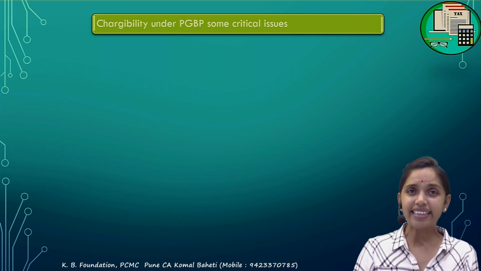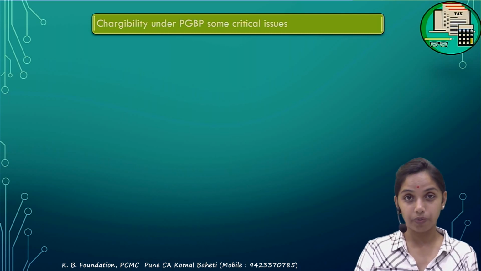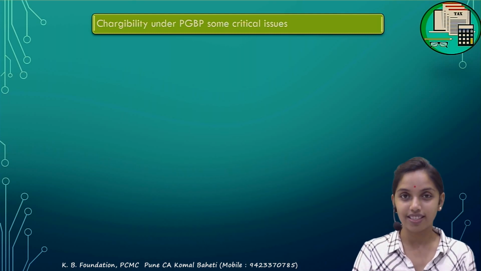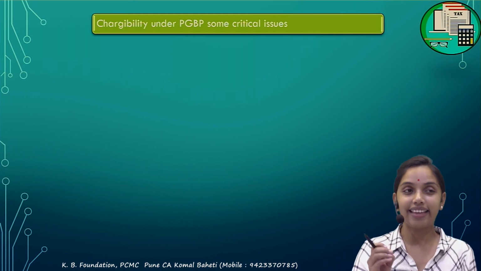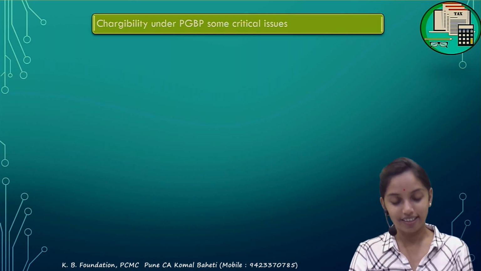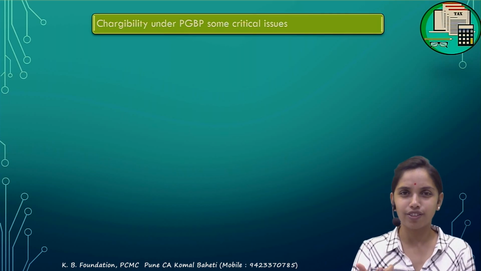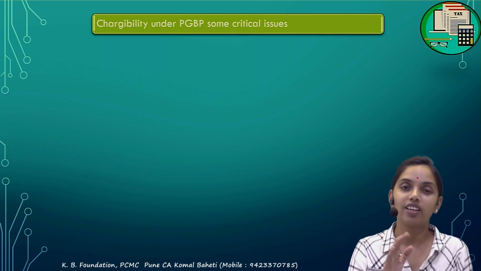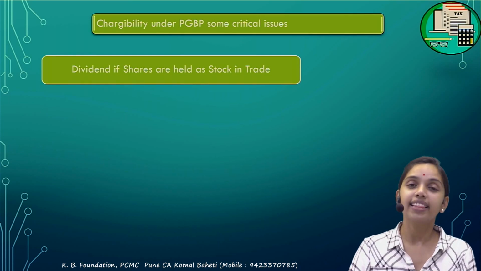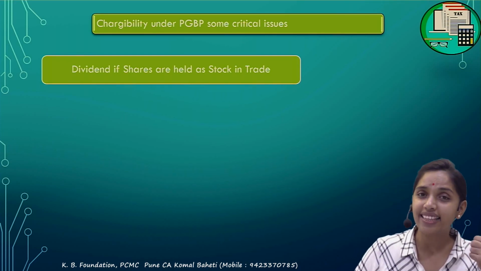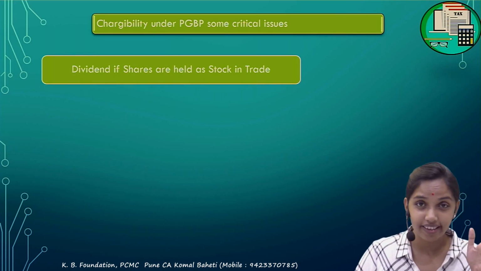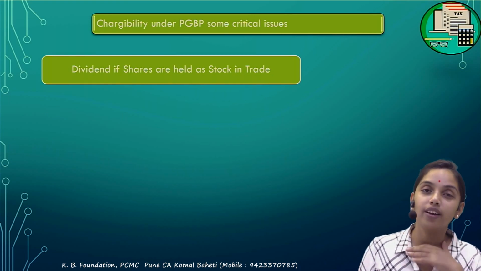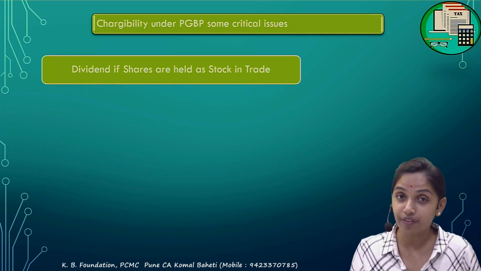There are certain critical issues that need to be understood. There are certain critical circumstances, or examples, which cause a little bit of confusion whether they are to be taxable under the PGBP, salary, or IOS. So I'll take all those scenarios at one place. First, I am dealing in shares. The shares are my stock in trade. While I am holding the shares, I receive the dividend.